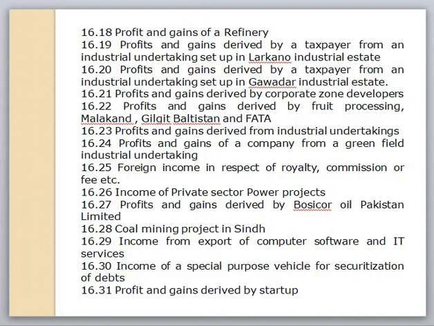Foreign income in respect of royalty, commission, and fee etc. Income of private sector power project, and profit and gain derived by the Secure Oil Pakistan Limited coal mining project, income from export of computer software and IT services, income of special purpose vehicles for securitization of debt, profit and gain derived by a startup.